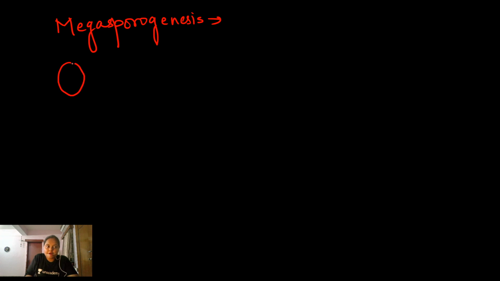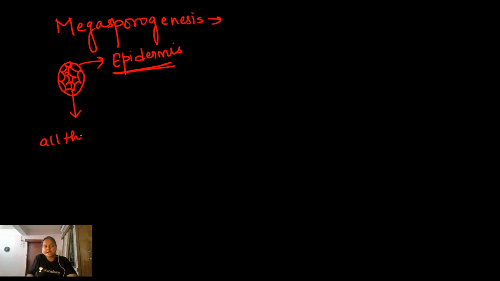Now let me take a screen and first explain the process. First of all, what happens in the process of megasporogenesis? First of all, the nucellus is formed in the form of an outgrowth-like structure. This nucellus is surrounded by a single layer of thick cells, which is the epidermis. All these cells are alike and non-differentiated.